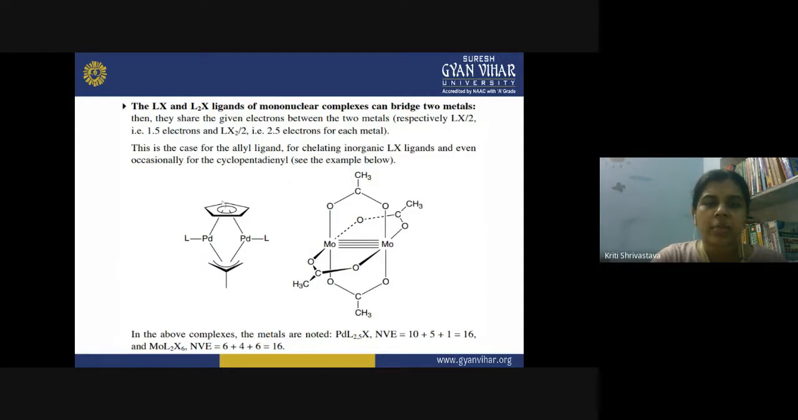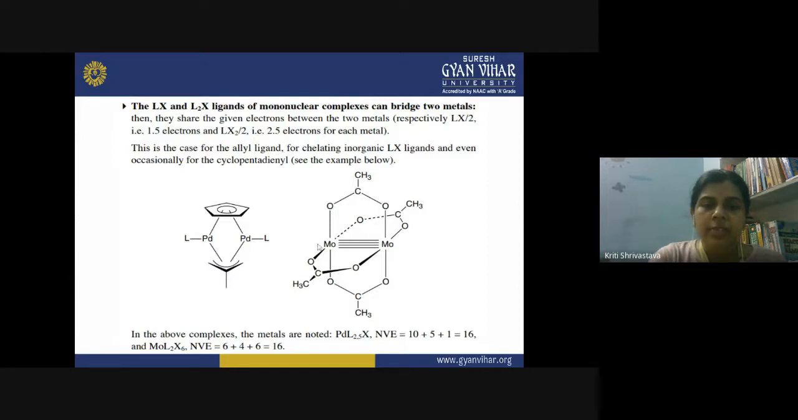So you have cyclopentadienyl as a bridging ligand between the two palladium atoms, and also an allyl group is involved here. The cyclopentadienyl contributes a total of 5 electrons, and when shared between the two metals, it becomes 2.5 and 2.5 for each metal atom. Similarly, allyl contributes 3 electrons, so 1.5 and 1.5 for each of the metal atoms.